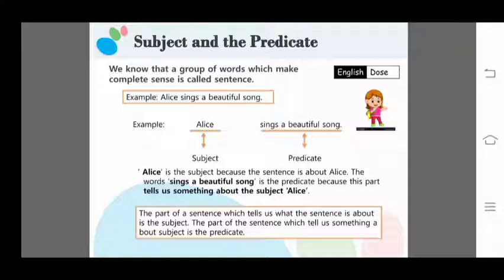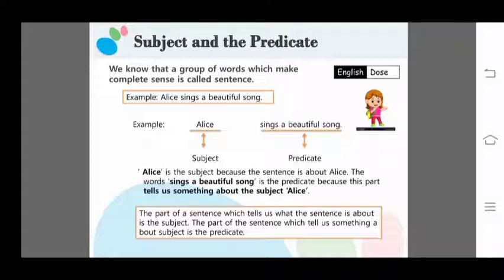Sings a beautiful song does what? It tells about Alice. So the part of the sentence which tells about the subject is called the predicate. After the subject, the rest of the part is called the predicate. Alice is the subject because the sentence is about Alice. So the above sentence is about whom? About Alice. So Alice is the subject. The words sings a beautiful song is the predicate because this part tells us something about the subject, Alice.